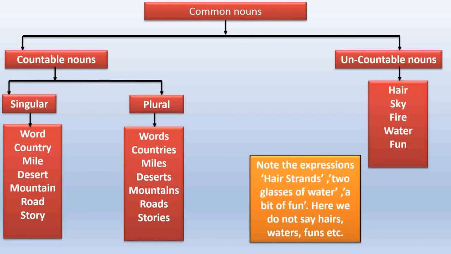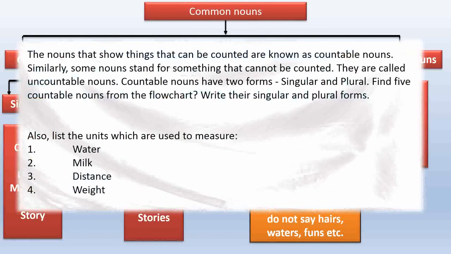Countable nouns have two forms, singular and plural. Can you find 5 countable nouns from the flowchart? Write their singular and plural forms. Also, list the units which are used to measure: water, milk, distance, weight.